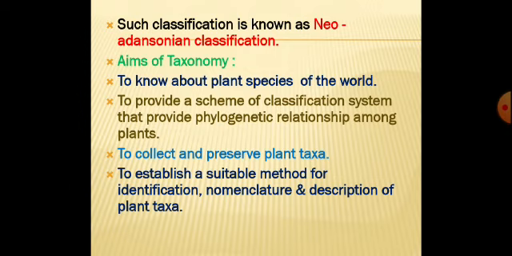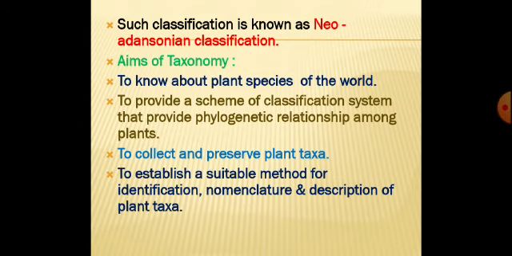The next one is to establish a suitable method for identification, nomenclature, and description of the plant taxa. Identification: how we identify a plant. Nomenclature: how we name the plant. What is nomenclature? Giving a name to a particular plant.